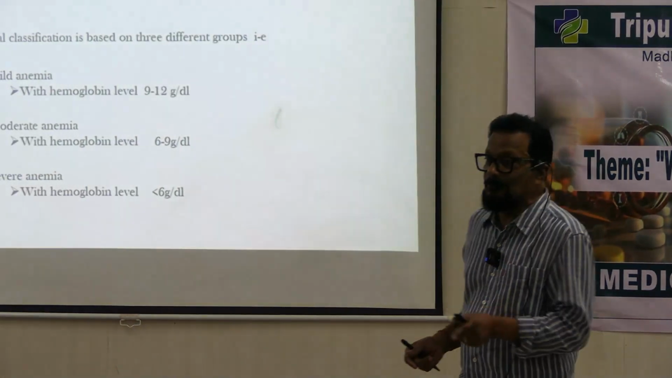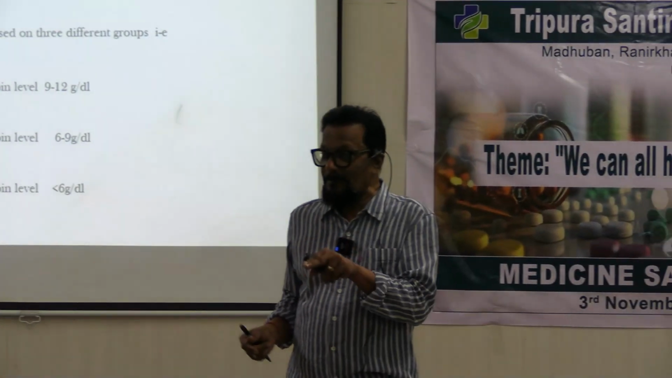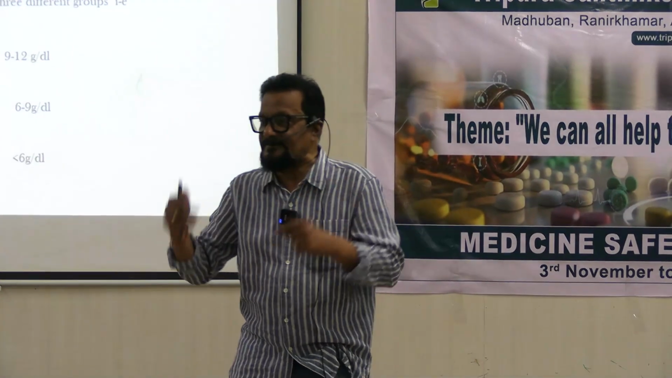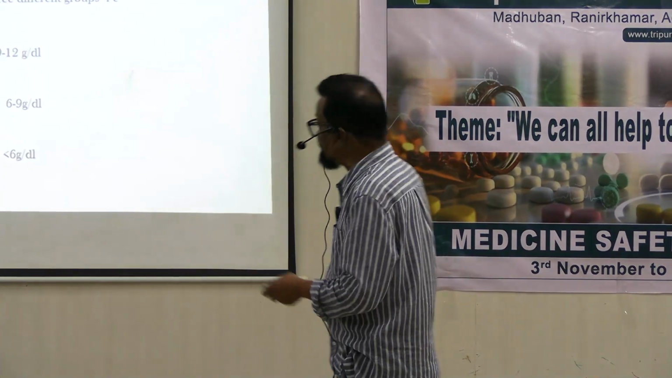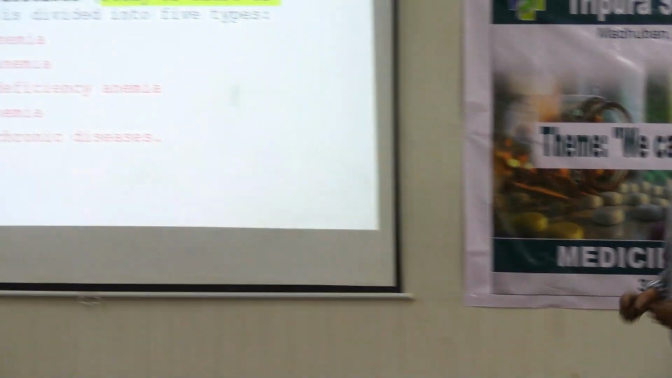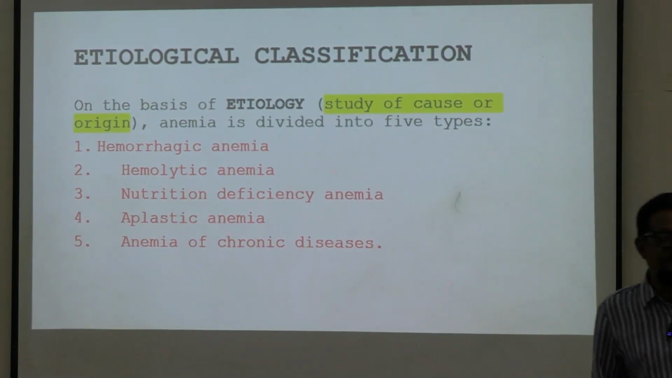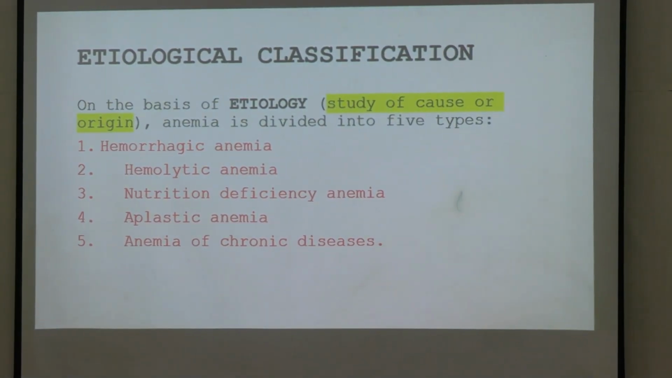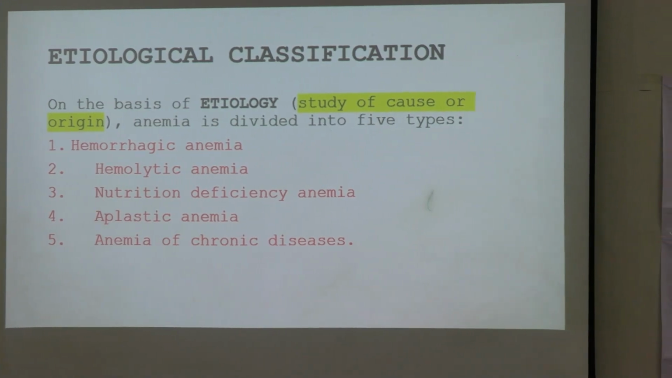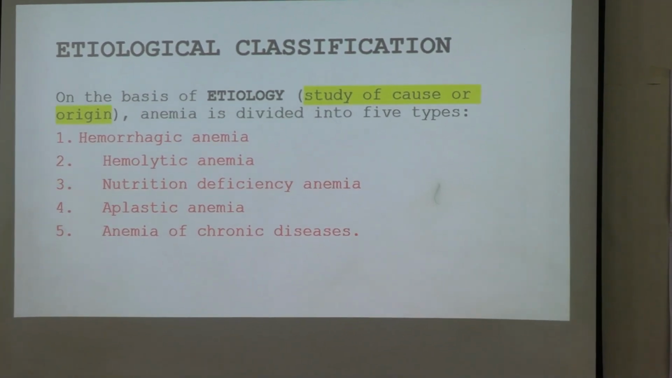If it comes down to below 4 gram percent, then cerebral function, brain function, may be impaired. Etiological classification, importantly, is a very important part. Etiological classification means cause-based classification. So what are these? There are 5 important headings.